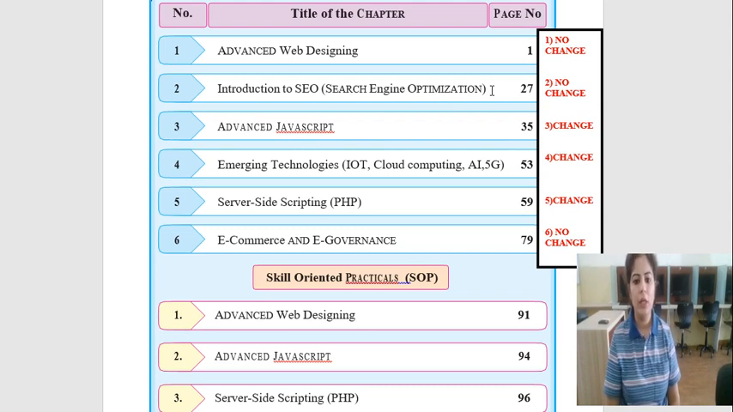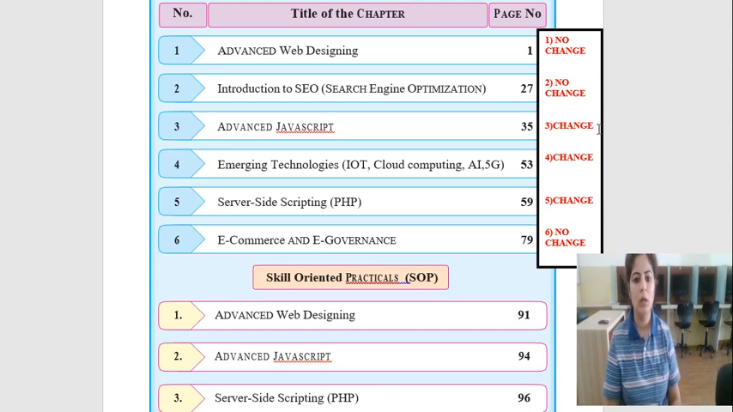Your second unit is search engine optimization. There is again no change in this unit. This unit is as it is. The first unit and second unit are as it is. You have to study the units in detail. There is no change in these units. The third unit is advanced JavaScript. There is a change in this unit, advanced JavaScript.